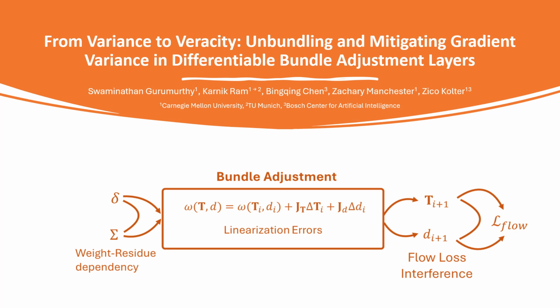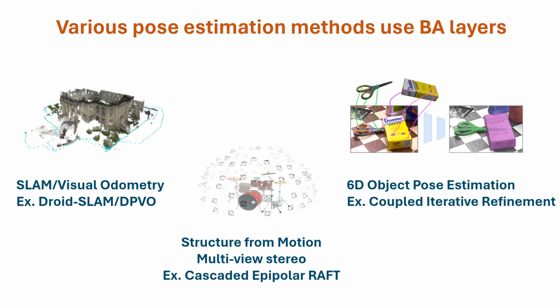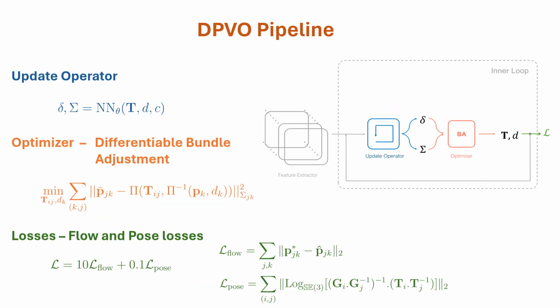Hi everyone, in this work we investigate the reasons behind the high variance in gradients in differentiable BA layers and propose a simple solution to mitigate this variance. Differentiable BA layers are commonly used in conjunction with deep networks to tackle various pose estimation problems such as SLAM, visual odometry, SFM, and various object pose estimation tasks.